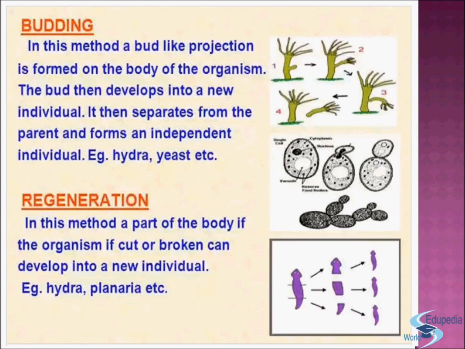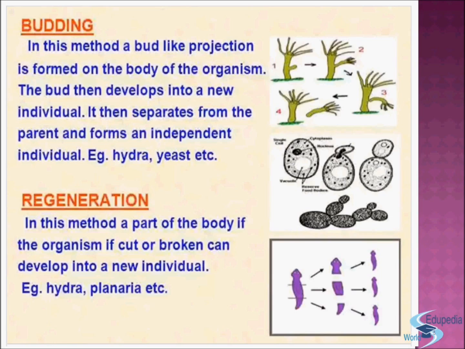Now, the second type of asexual reproduction is budding. In this method, a bud-like projection, you can see here, this is a hydra, is formed on the body of the organism. Then the bud develops. You can see here this portion. The bud develops into a new individual.